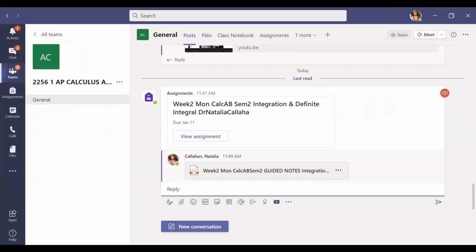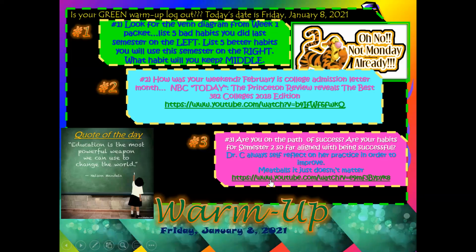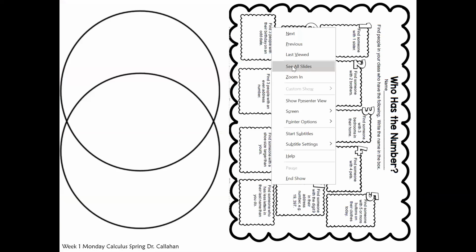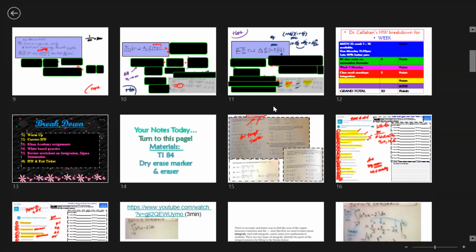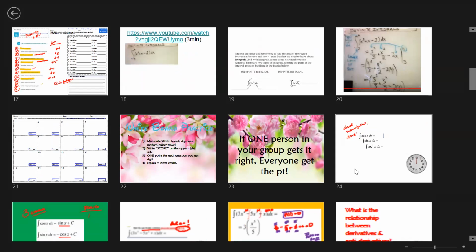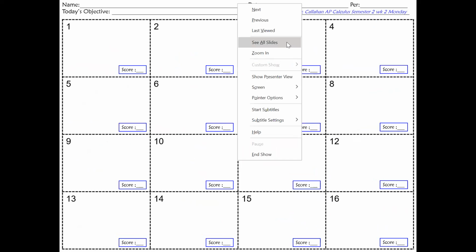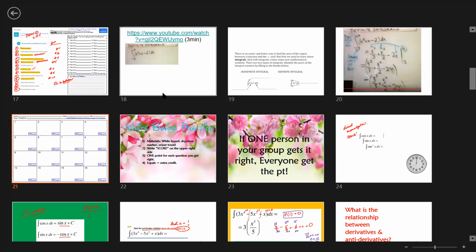Okay, so now let's get started with what we're doing today. You have four different sheets. Let's start with this one right here. Actually, no, I'm not going to start with that one. I'm going to start with this one.